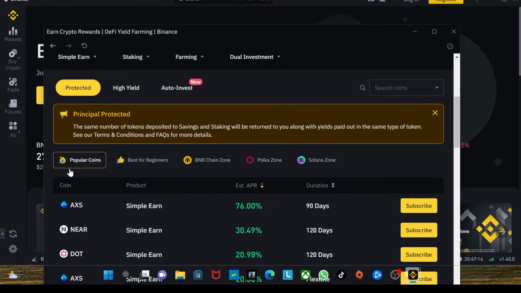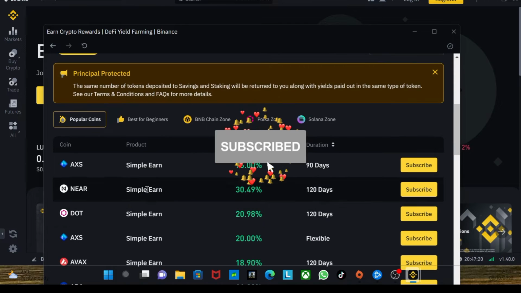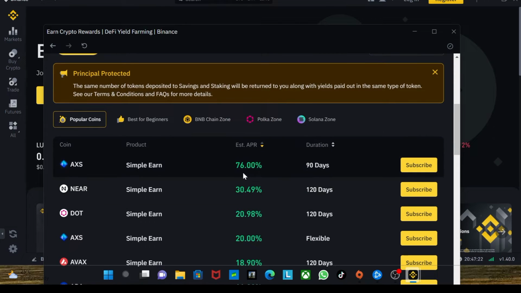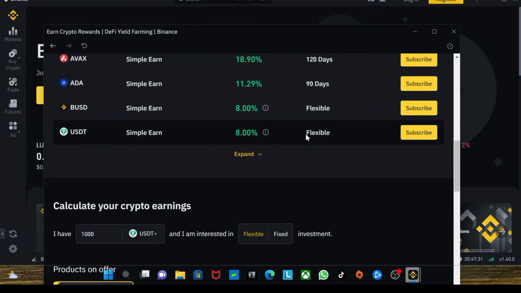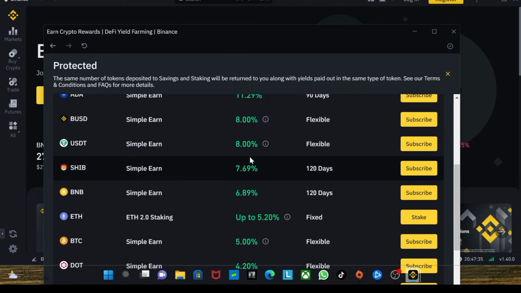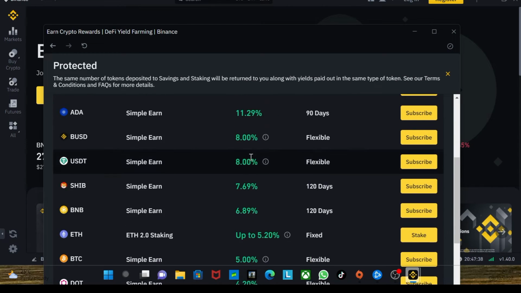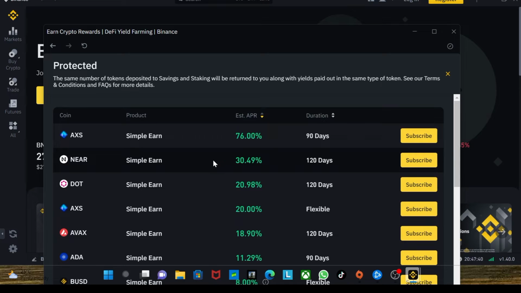You can see these are some of the popular coins on Binance Simple Earn. We have this Simple Earn product, and you can make 76.00% annual percentage rate with a duration of 90 days if you click on subscribe. And you can see these are lots of amazing products here supported by the Binance Simple Earn where you make lots of money. You can choose the one that is more suitable for you and continue and start making money from it.